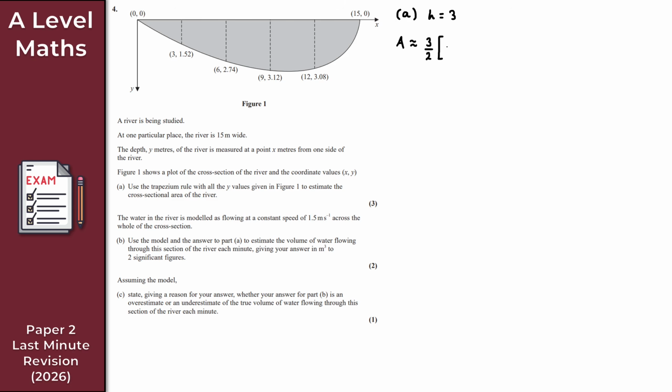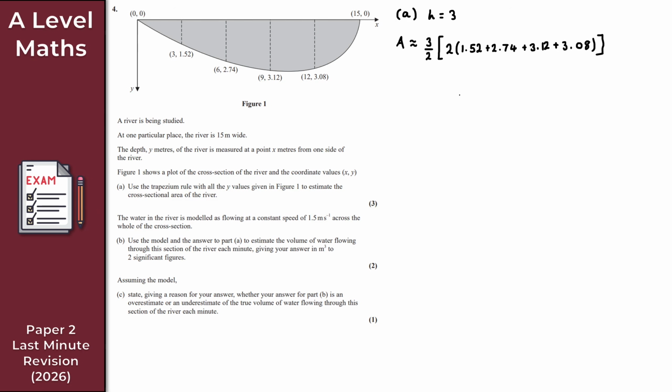So that's going to be 2 lots of 1.52 plus 2.74 plus 3.12 plus 3.08. So add all of those together, like so, close that bracket, and close the square bracket as well.